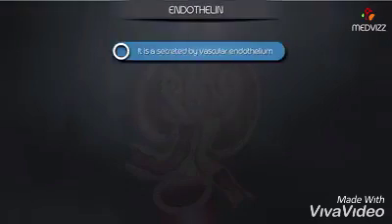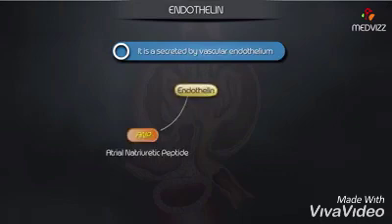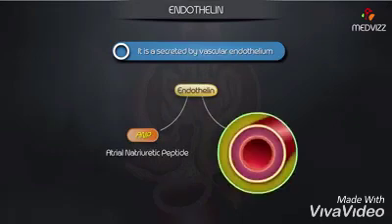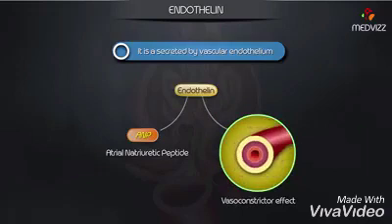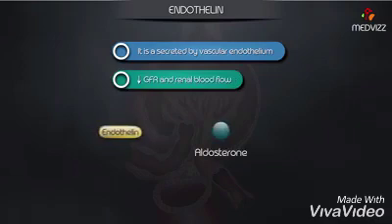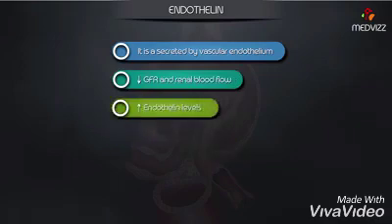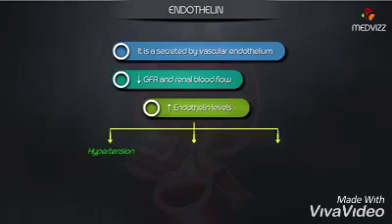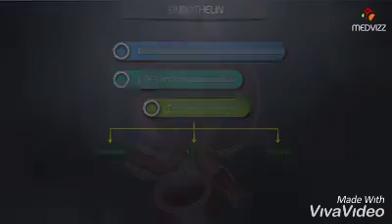Endothelin. It is secreted by vascular endothelium. It releases atrial natriuretic peptide and has a vasoconstrictor effect. It decreases the GFR and renal blood flow. It stimulates aldosterone. Increase in endothelin levels are seen in hypertension, chronic heart failure, and angina.